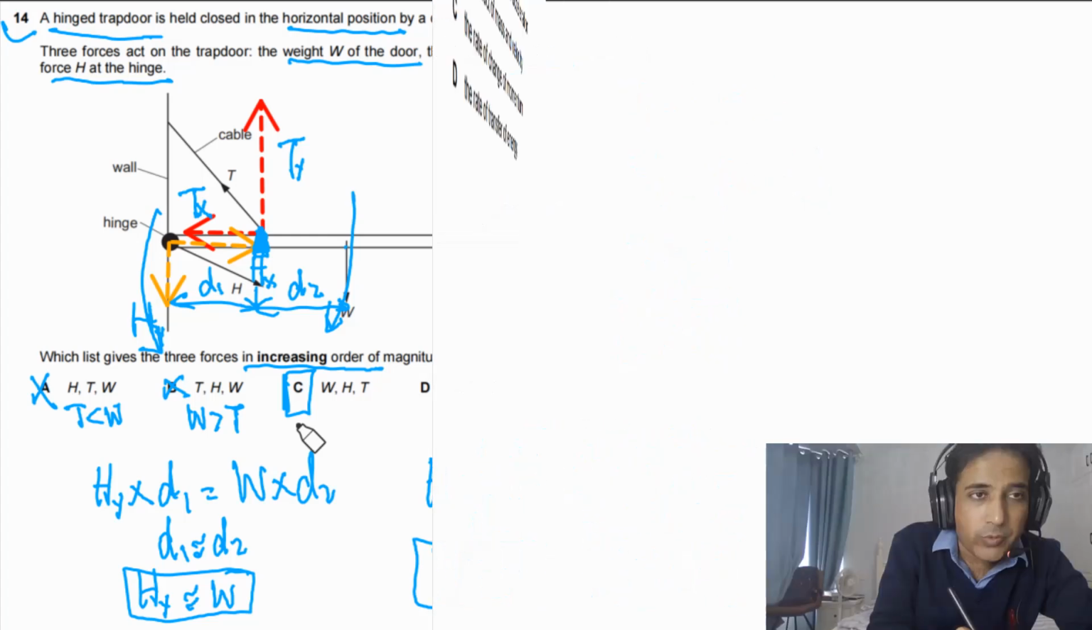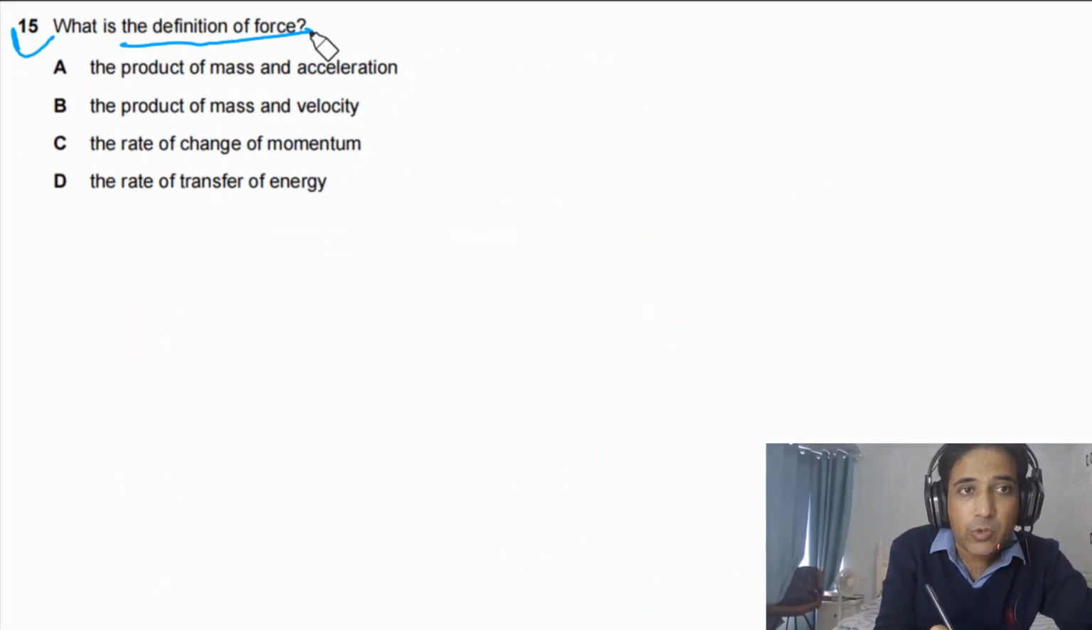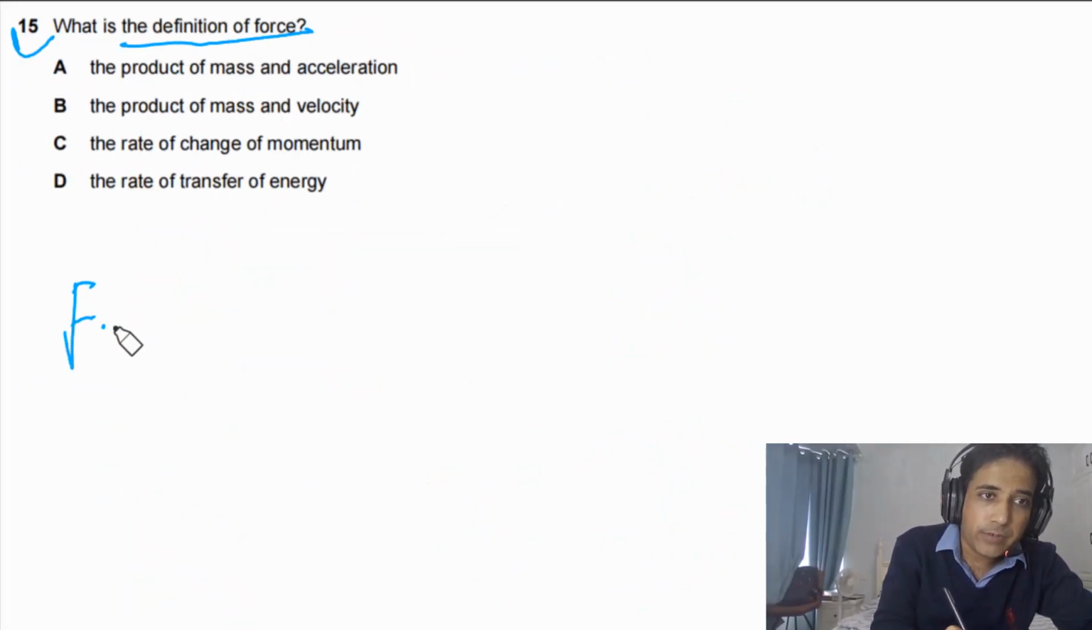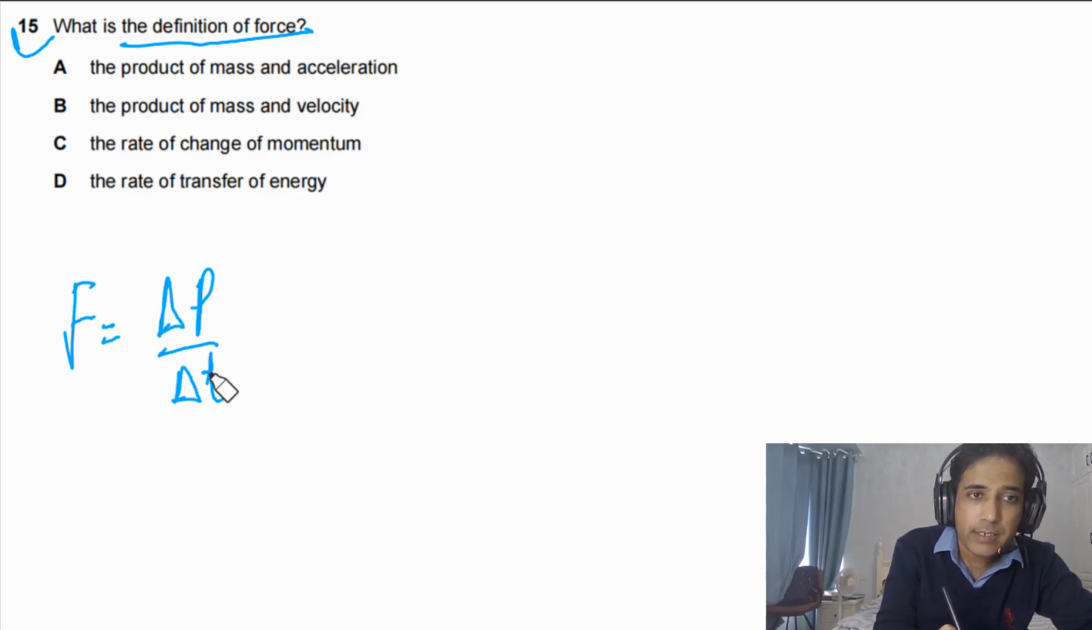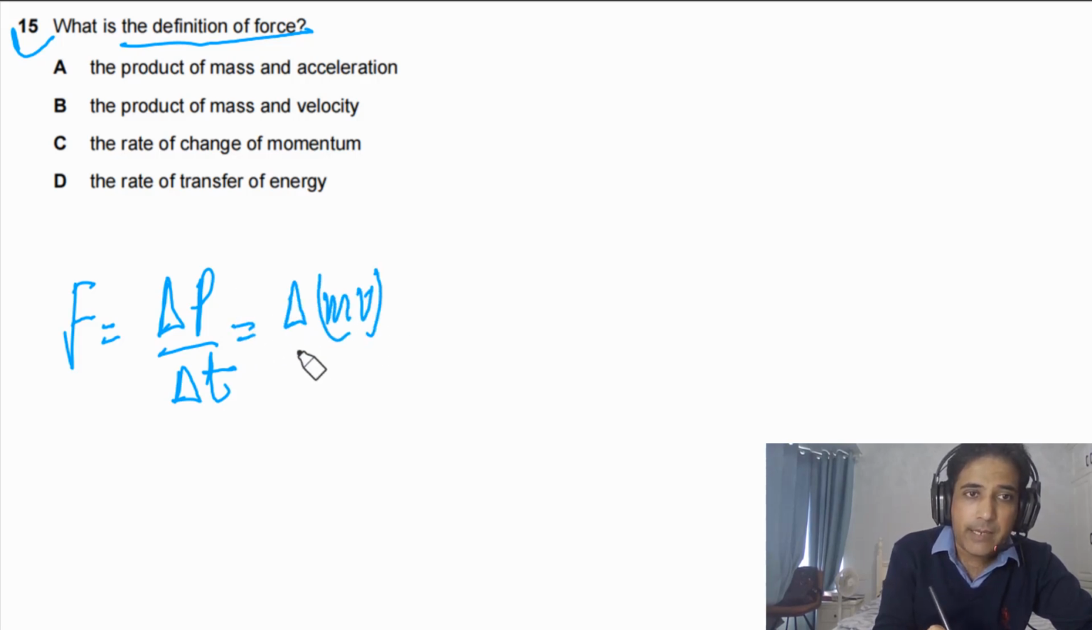Question 15 says, what is the definition of force? Force in physics we define as F equals delta P over delta T, meaning rate of change of momentum. So we can also say this is delta of mv divided by delta T, rate of change of momentum. So mass can change, velocity can change.